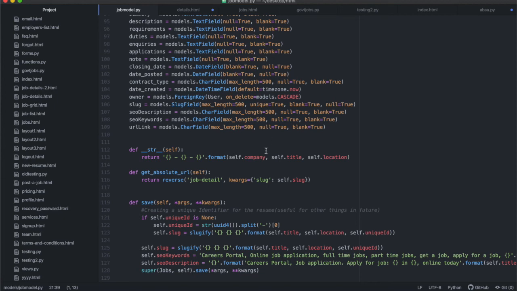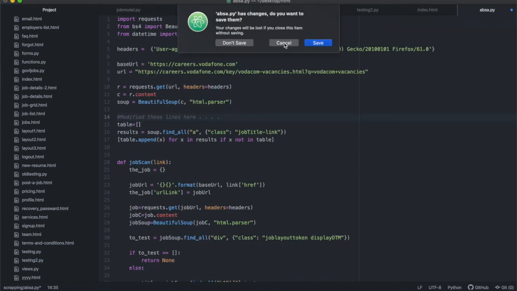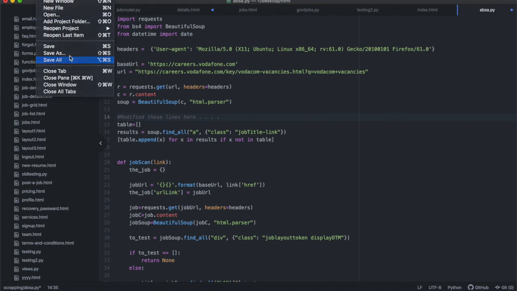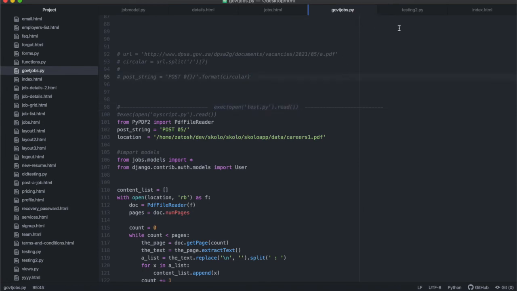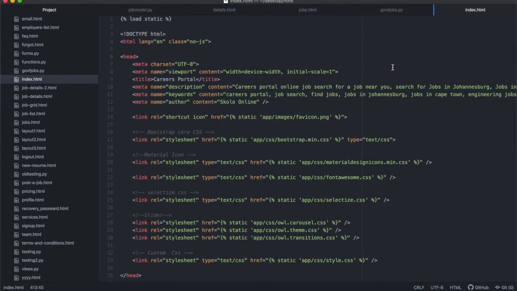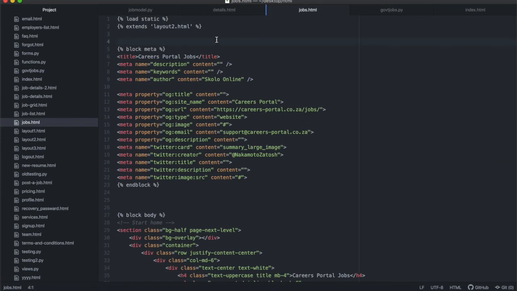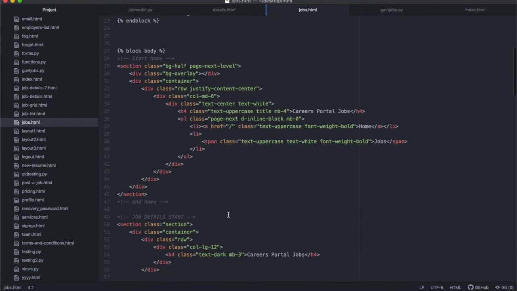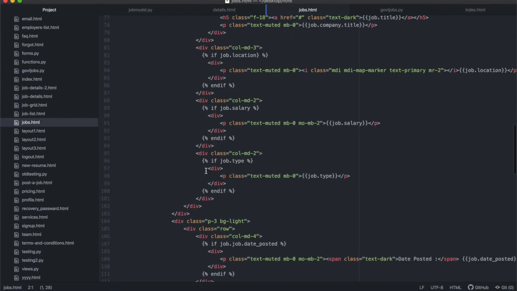All right, so let's start with, so now I can actually delete all these Python files. No, cancel. I want to save all of this because they actually saved on my computer. I'm gonna delete that. I'm gonna delete, maybe I'll leave that open. Testing 2, definitely delete that. Index, I don't know if we need this. Let's leave that open. Jobs.html. I think this is the one. All right. So I wrote this file off camera. It's going to be extending layer 2 that we already have, and I think this is supposed to be the job list page. All right.